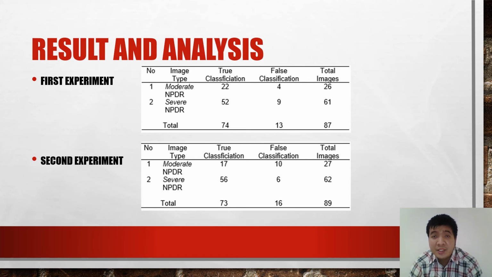The second table shows that from the 89 total images, there are 73 images correctly classified and 16 images incorrectly classified. From the 73 images correctly classified, there are 17 moderate NPDR images and 56 severe NPDR images. So the accuracy of this experiment is 82.02%.